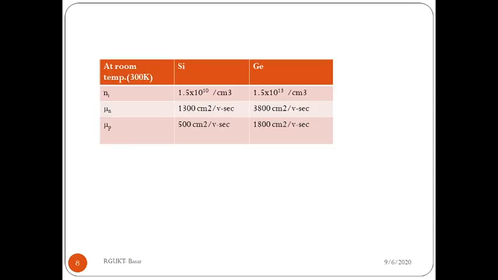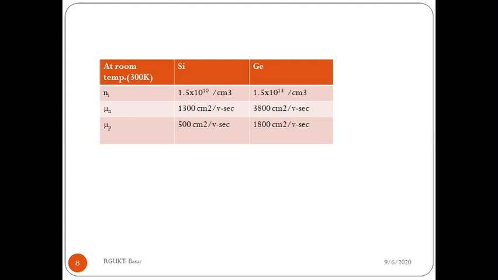Given the table, in this you can observe the intrinsic carrier concentration and mobility of the electrons and mobility of the holes of silicon and germanium at room temperature. That means 27 degrees Celsius or 300 Kelvin. So these are the standard values.